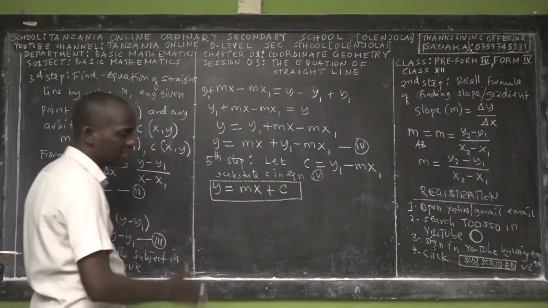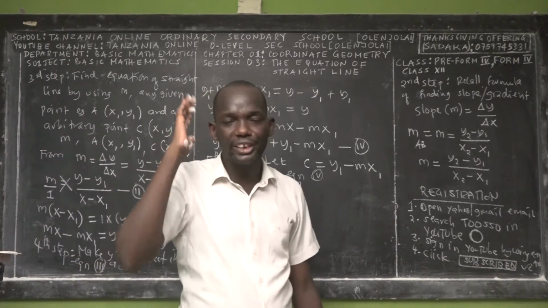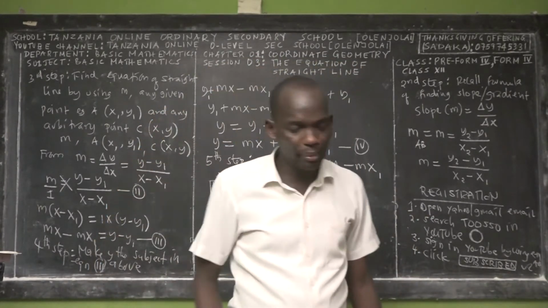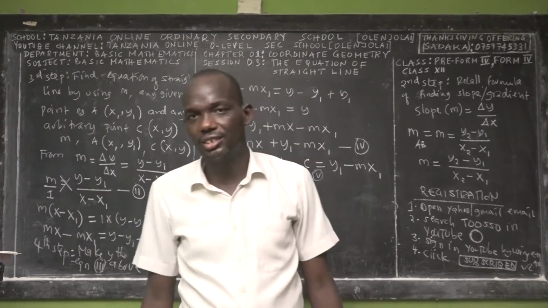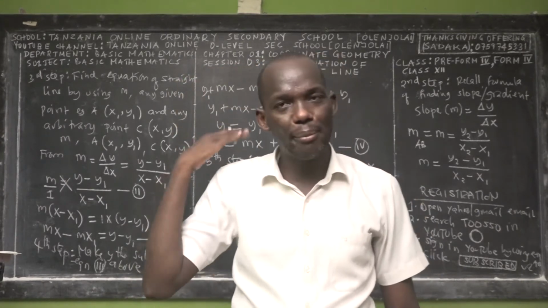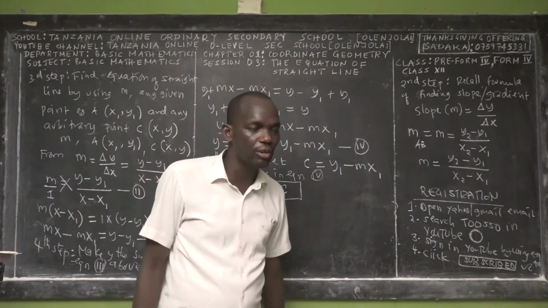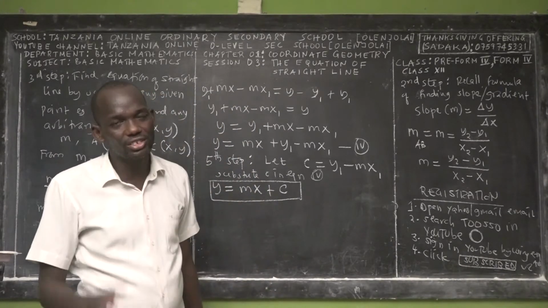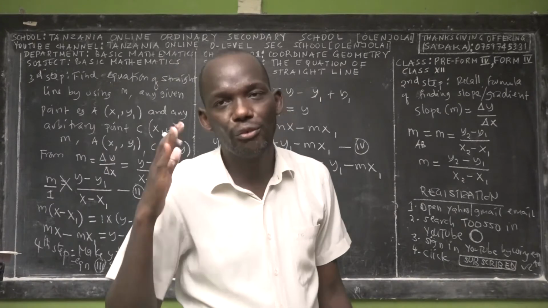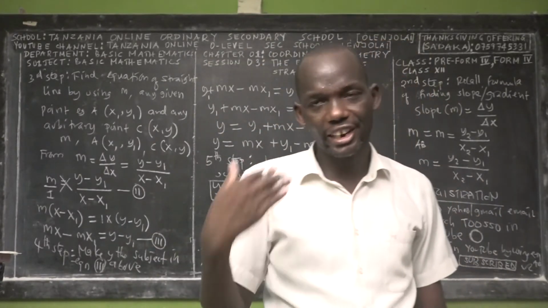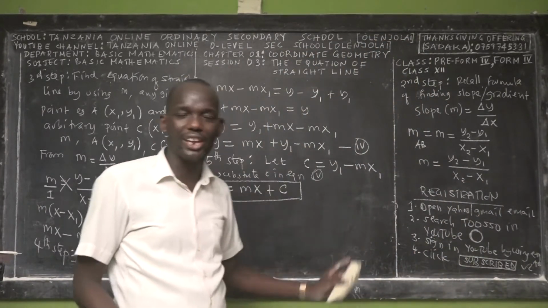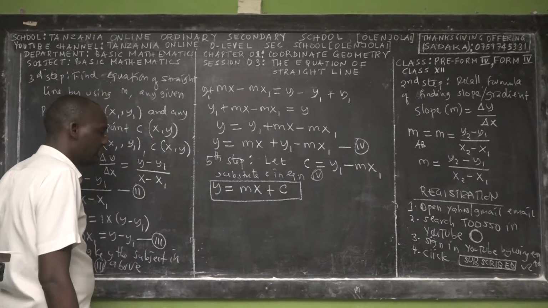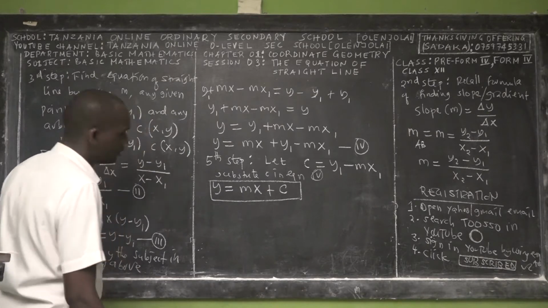You have to remember this equation during your entire life of ordinary secondary education, advanced secondary education, ordinary diploma education, and first degree or undergraduate studies. It's a very important equation in coordinate geometry and in different aspects of the conics.